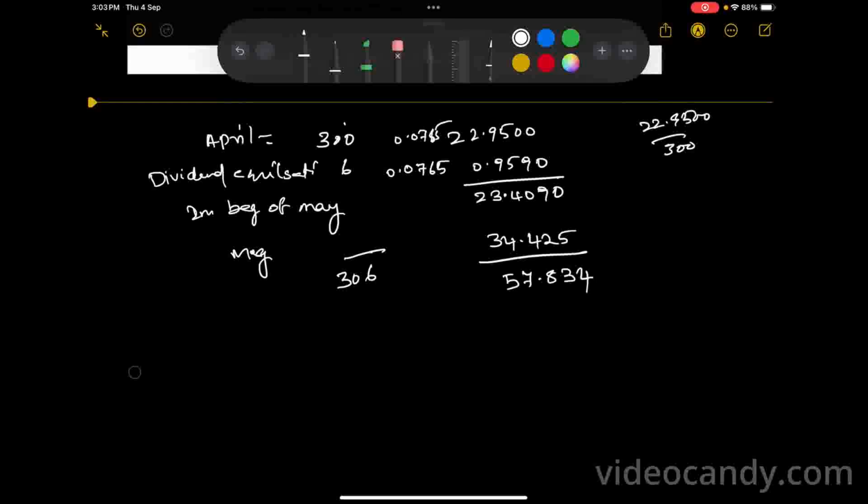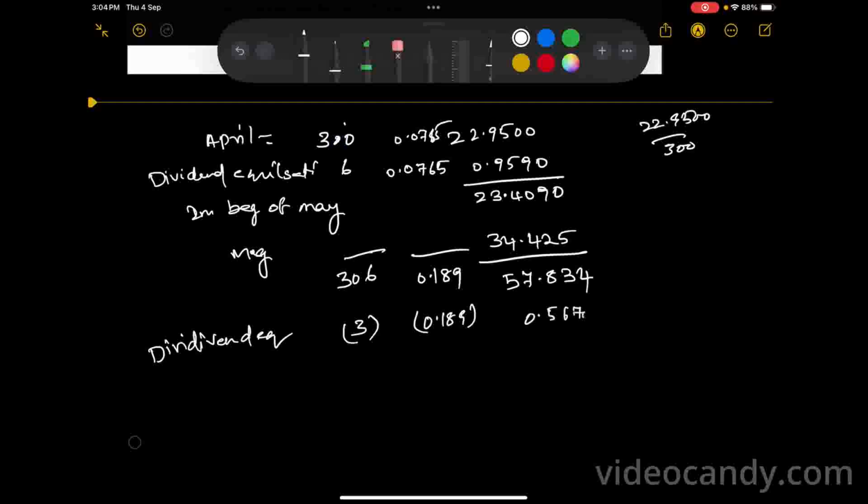57.834 divided by 306. We get this as 1389. Okay. Now what happens? They have a reissue, so they have to pay the dividend for 3 lakh shares. Dividend equalization for 3 lakhs into 0.189. What is the amount? 0.5670.